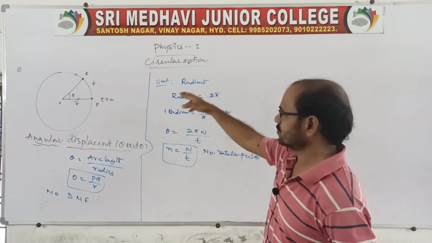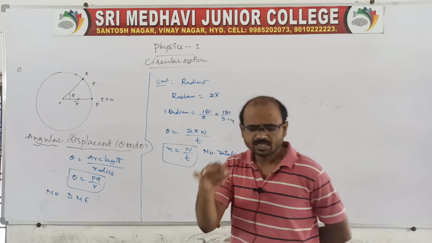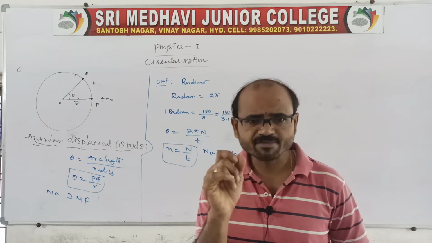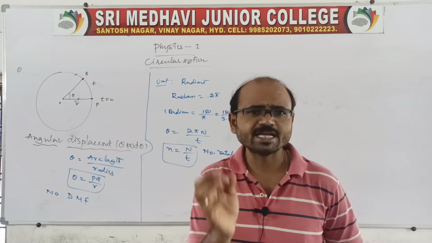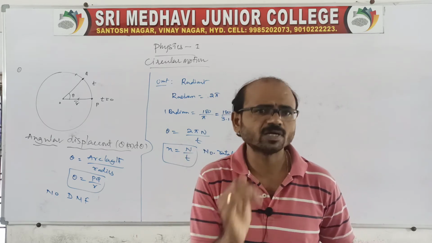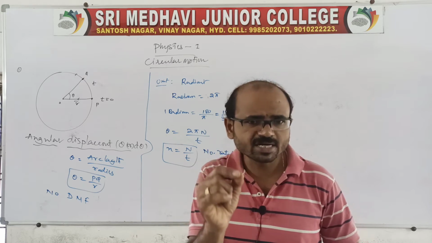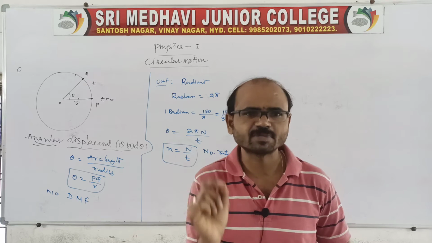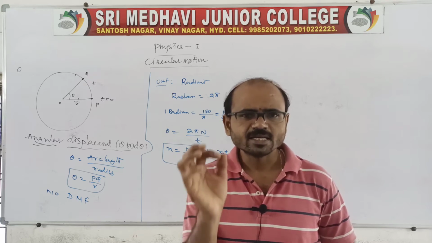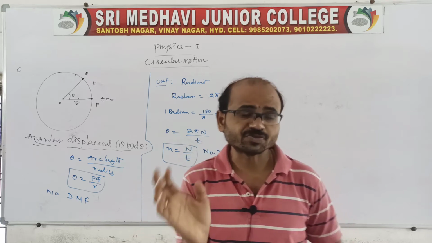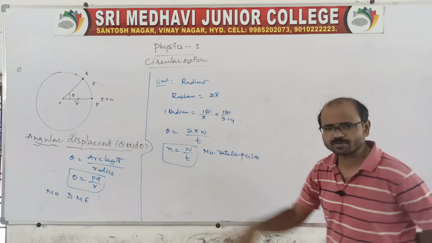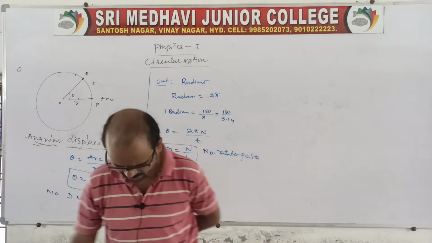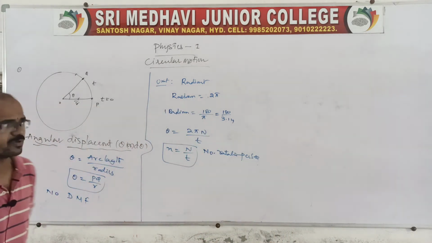In the case of non-uniform circular motion, the particle covers unequal angular displacements in equal intervals of time, or equal angular displacements in unequal intervals of time, which we can call non-uniform circular motion, because we have two types of circular motions. One is uniform circular motion, and the other is non-uniform circular motion.